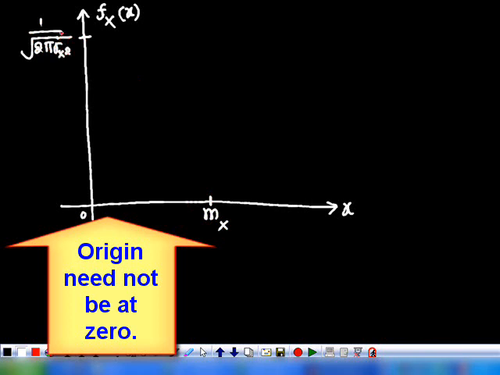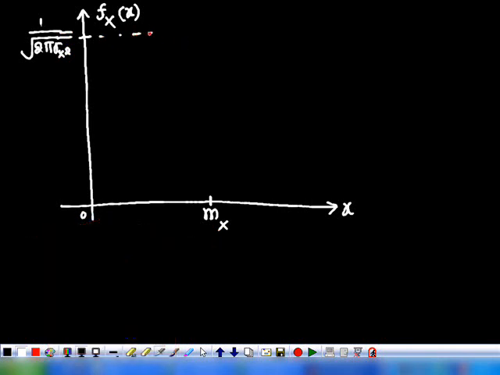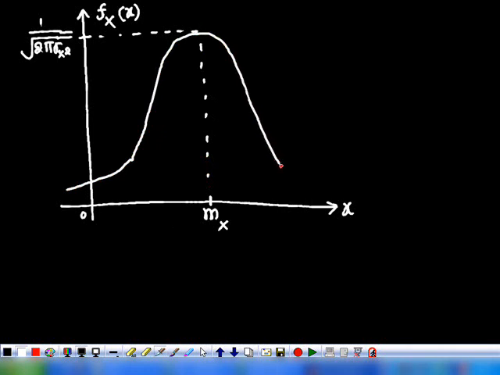This is the expression for the value of the function at x equals mx, that is, the maximum value. When you move away from mx, the fx of x value decays like this, and the shape of the Gaussian density function is like a bell shape.